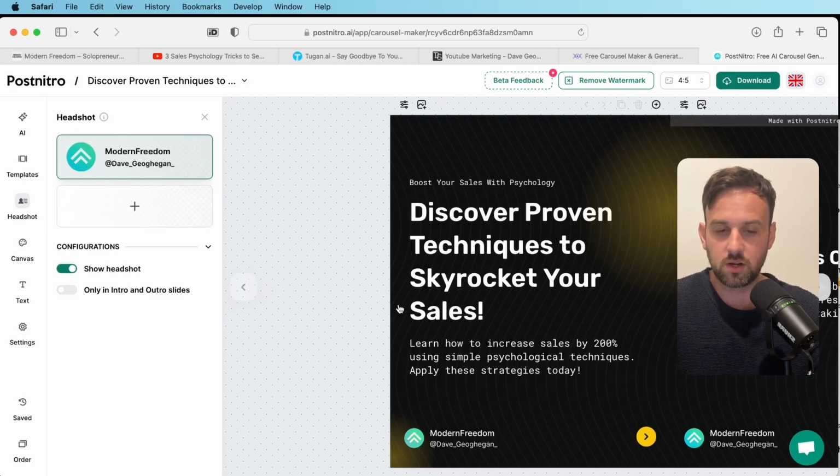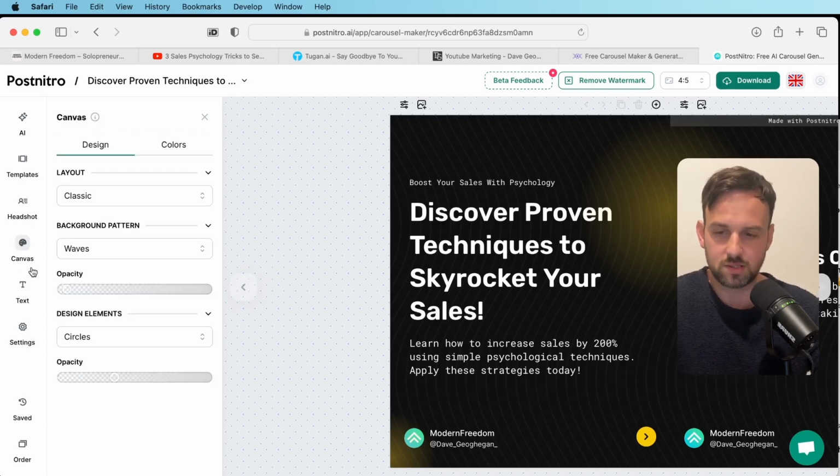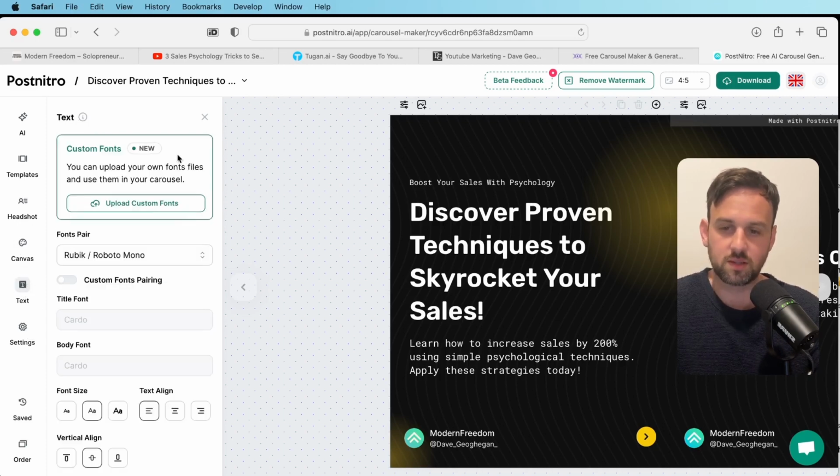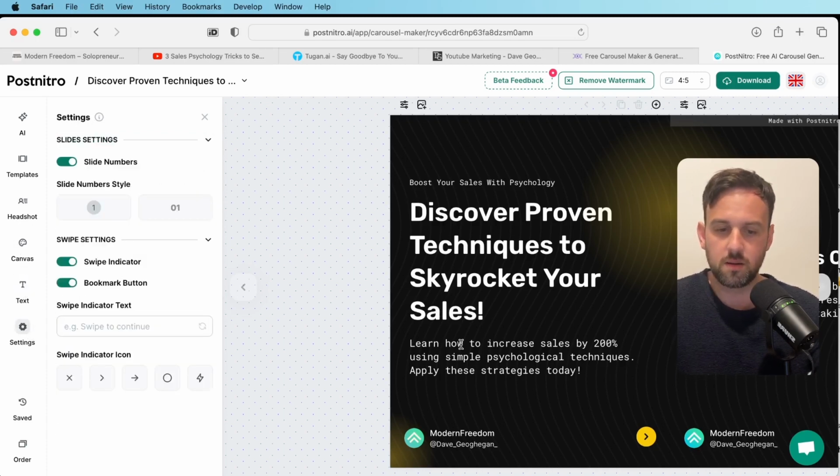You can click on headshot here, and that's just going to change this down here, which is just going to be your username. And then obviously there's a few other basics in here you can play around with. You can play around with things like the text, different types of font, if it has the numbers of the pages, all that sort of stuff.